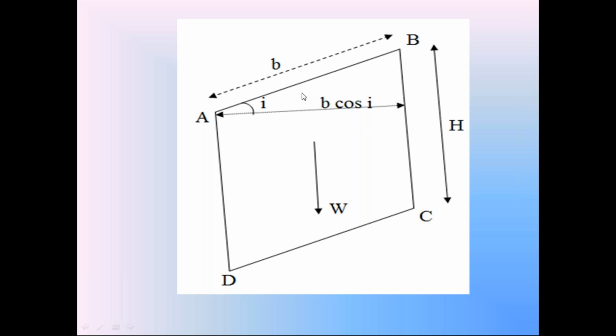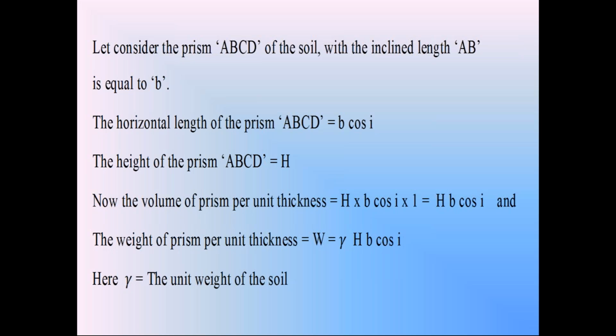Take the unit weight of dry soil as gamma. You know that unit weight is equal to weight W divided by volume H into B cos I. So this weight W is equal to gamma into H into B cos I. That is the equation for the weight W of the soil prism ABCD. We call this gamma the unit weight of soil in dry condition.